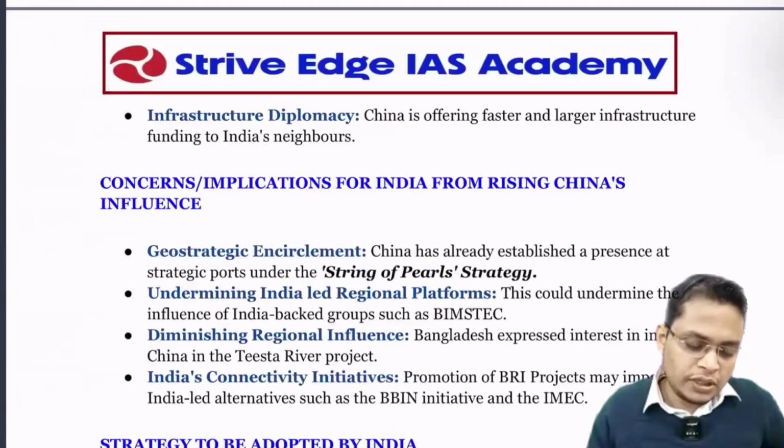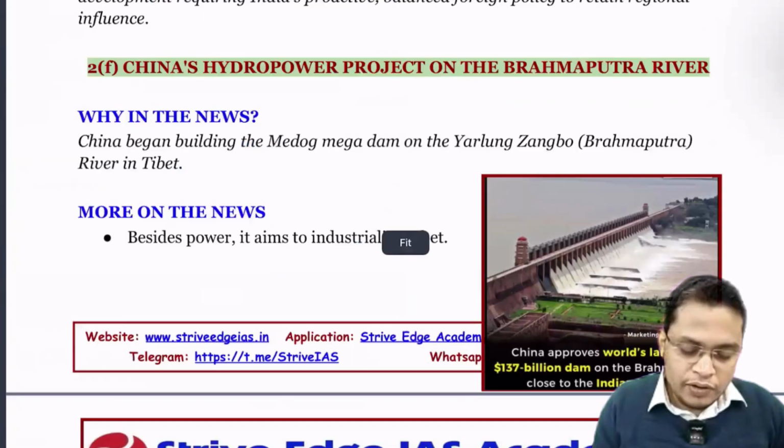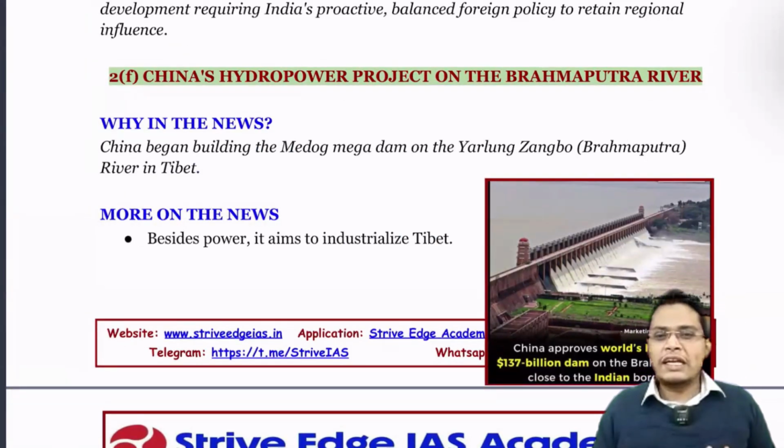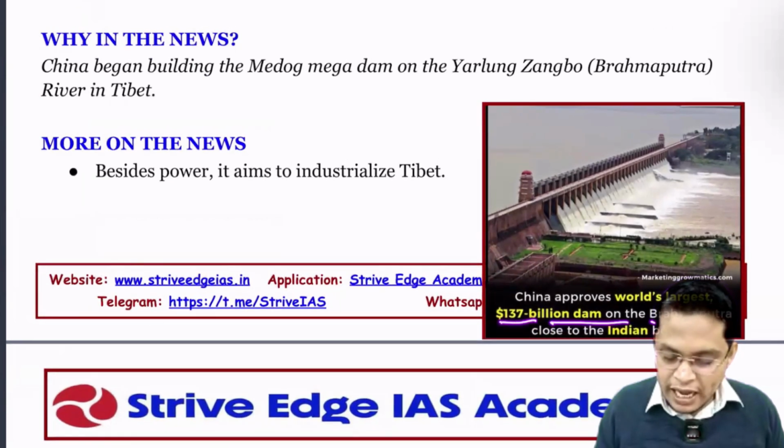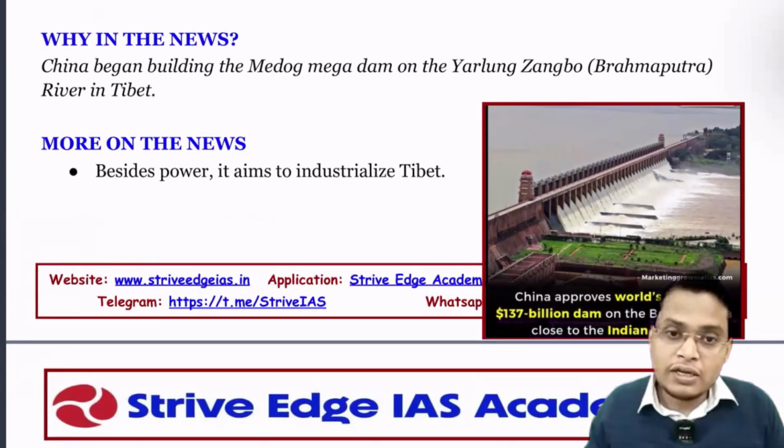चलिए आगे बढ़ते हैं, next topic. So China's hydropower project on the Brahmaputra river. Recently China is building a huge dam. The project is a 135 billion dam on the Brahmaputra river. So this is the world's largest dam.